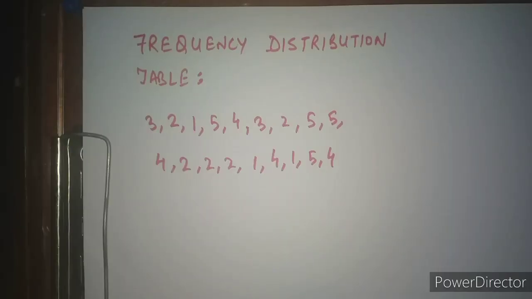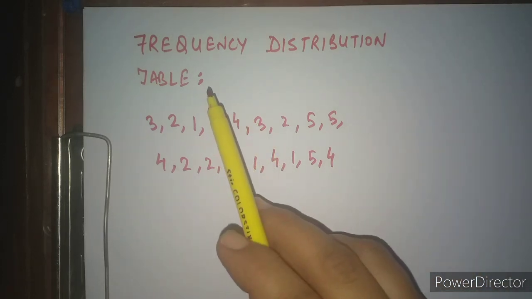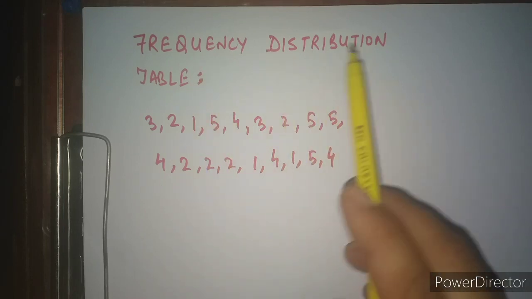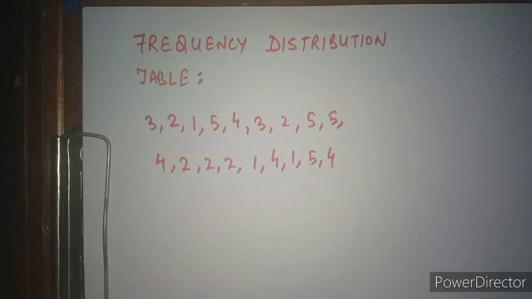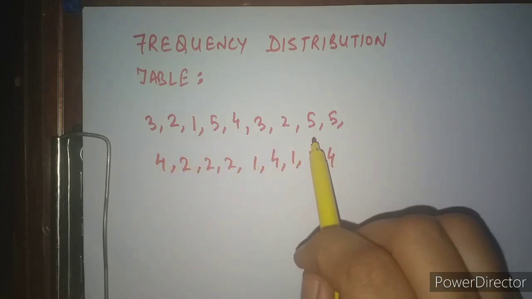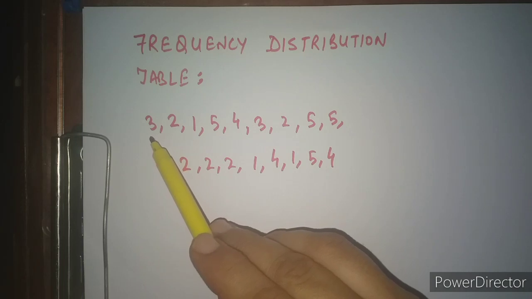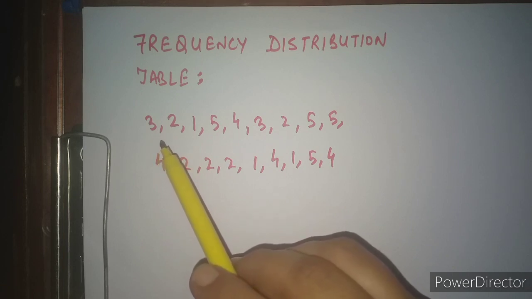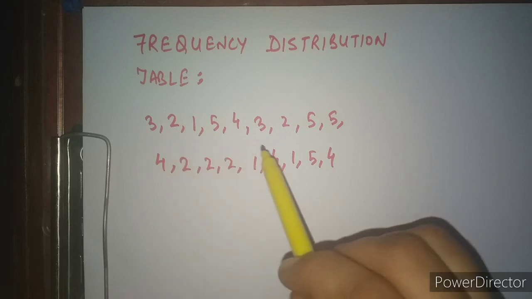Now the next topic in data handling is making a frequency distribution table. First of all, what is the meaning of frequency distribution? Frequency distribution is actually the form of making a table in which the frequency of each observation will be shown clearly. For example, 3 is the first observation here, or the first term. So we will check how many times 3 is occurring in this data.